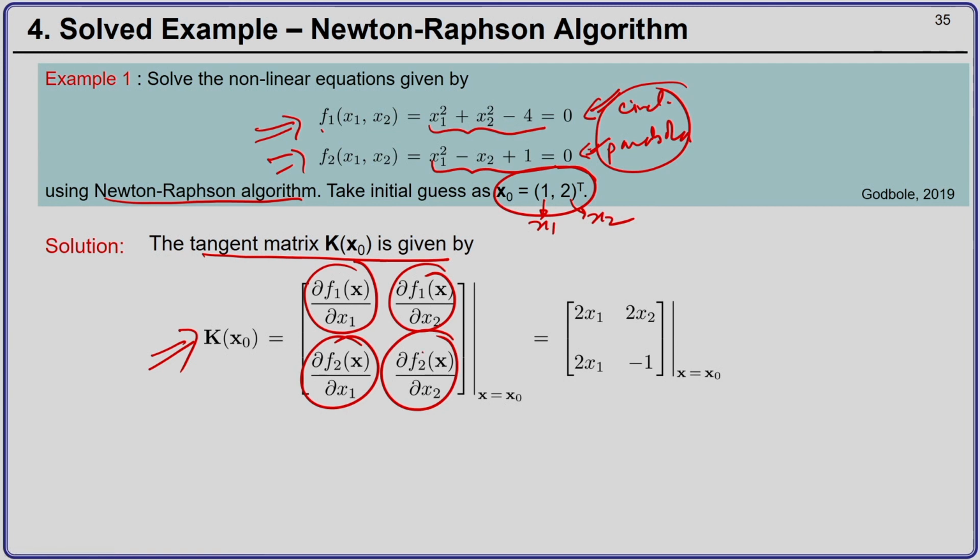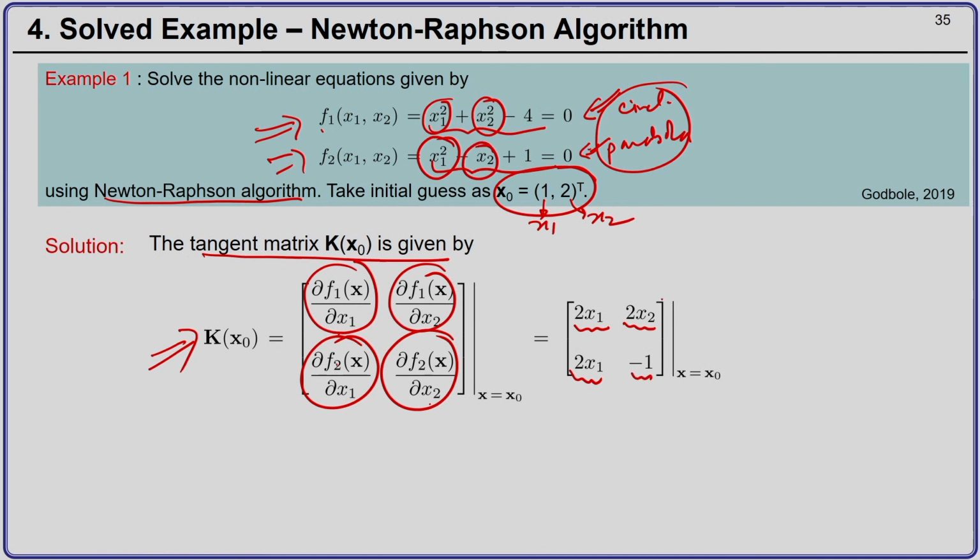And if you see f1 here, f1 is x1 square plus x2 square minus 4. So, del f1 by del x1 will be nothing but twice x1, del f1 by del x2 is twice x2, del f2 by del x1 is twice x1, and del f2 by del x2 is minus 1. Okay.